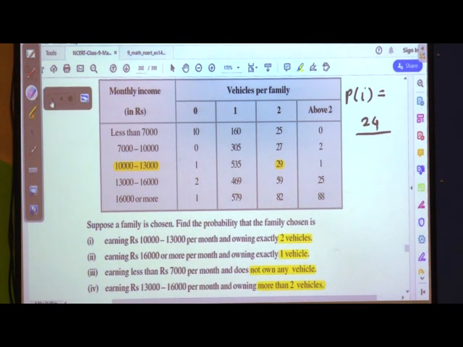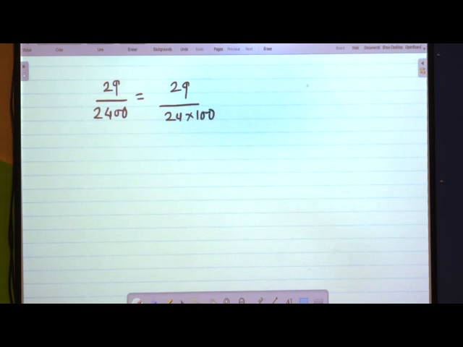It is 29, not 24, upon 2,400 total survey done. 29 upon 2,400 is nothing but 29 upon 24 multiplied by 100.